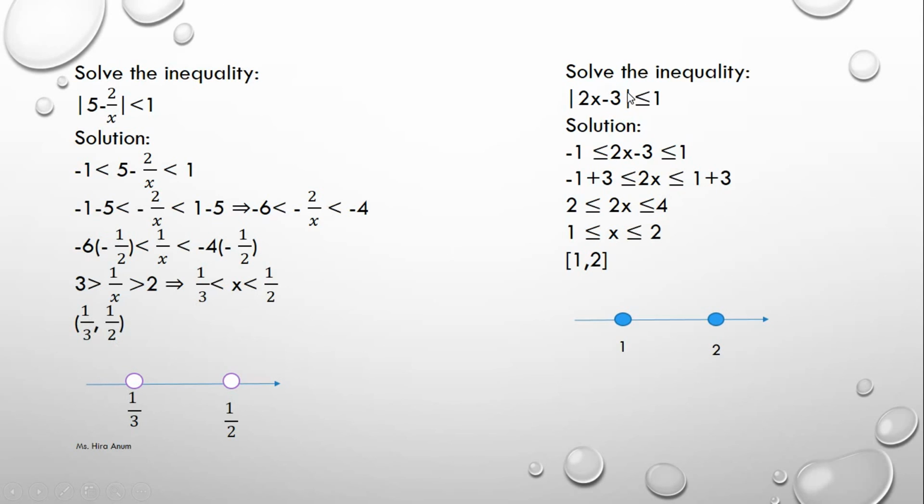Also solve another inequality: mod of 2x minus 3 less than or equals to 1. We can write minus 1 less than or equals to 2x minus 3 less than or equals to 1. We add 3 on all sides. It becomes 2 less than or equals to 2x less than or equals to 4. We divide by 2. It becomes 1 less than or equals to x less than or equals to 2. We have the closed interval 1 and 2.